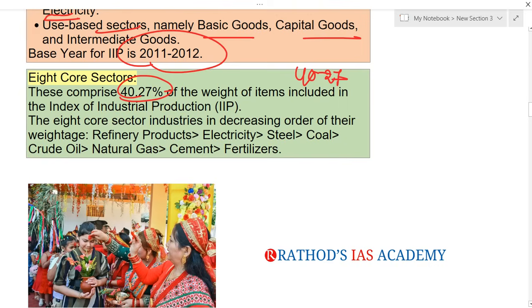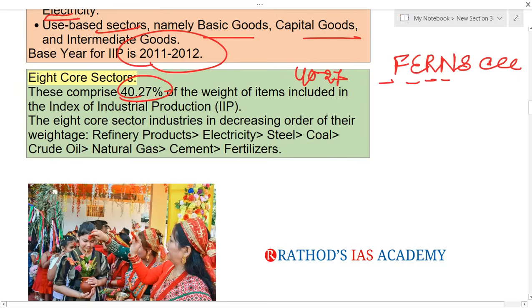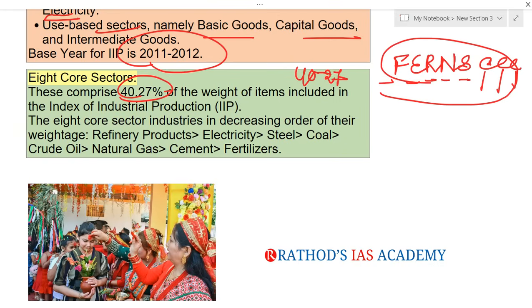If you see those 8 core sectors, it is F, E, R, N, S, 3 C's. F is for fertilizer, E is for electricity, R is for refineries, N for natural gas, S for steel, 1 C for cement, 1 C for crude oil, 1 C for coal. So these 8 include 40.27 percent of the weight of items in this IIP. In decreasing order of their weightage, first comes refineries, next electricity, then steel, coal, crude oil, natural gas, cement and fertilizers.